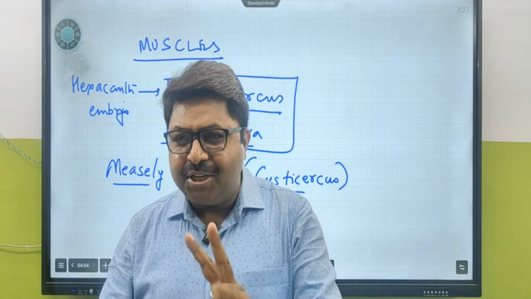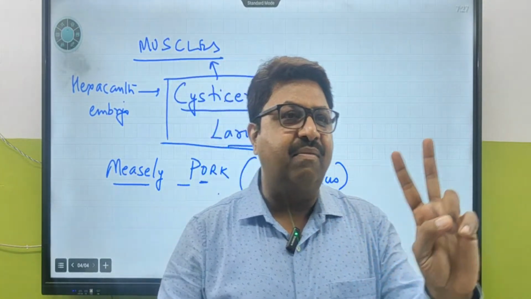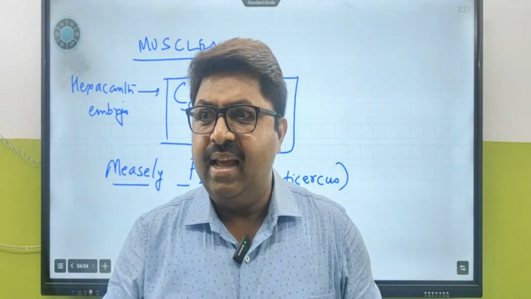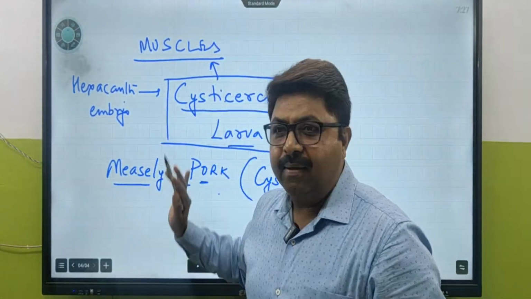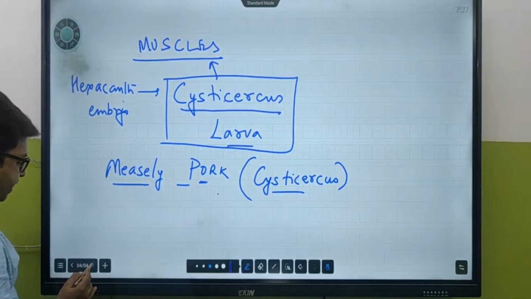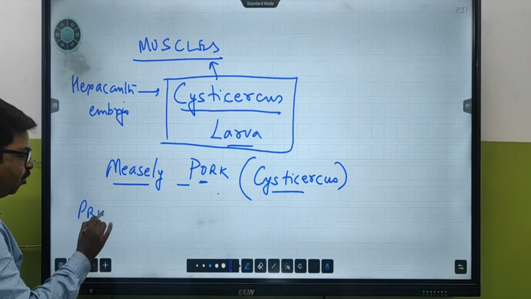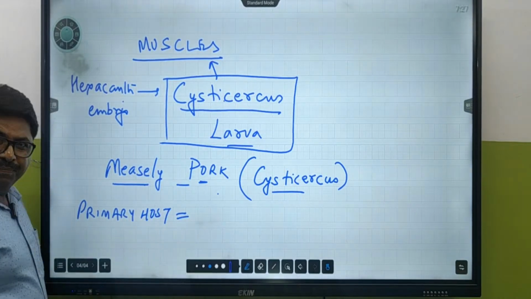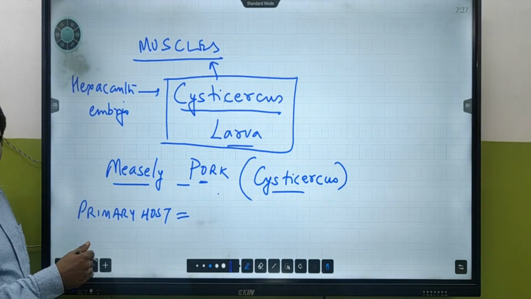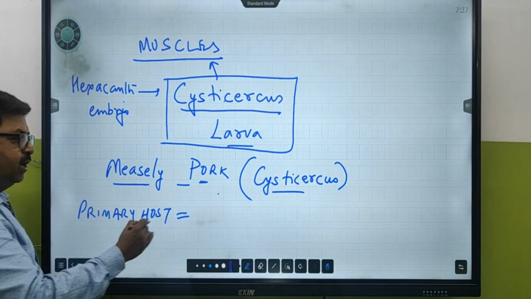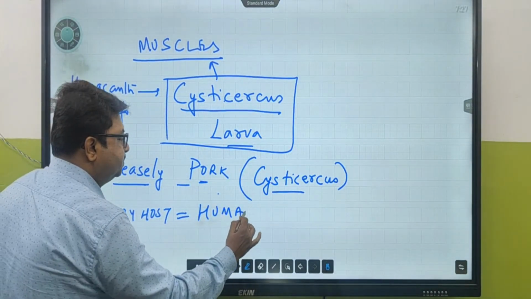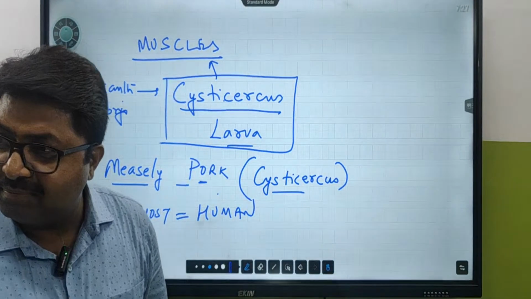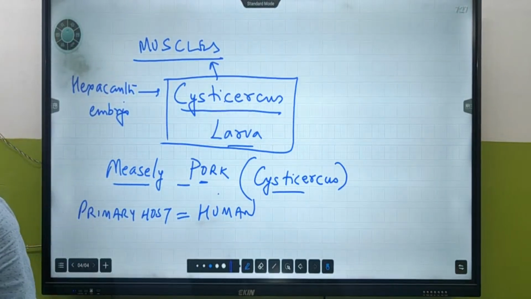So they need to complete their life cycle within 2 hosts. What is the first host they need? Human beings. The second host they need is pig. Pig, not pork. Pork means meat. So the primary host is where they are going to reproduce. That means the host where sexual reproduction is performed is called the primary host. This is the primary host for the life cycle of tapeworm. Is this clear?